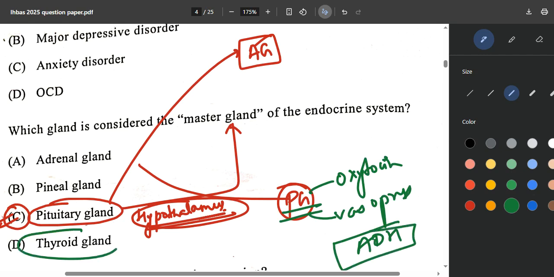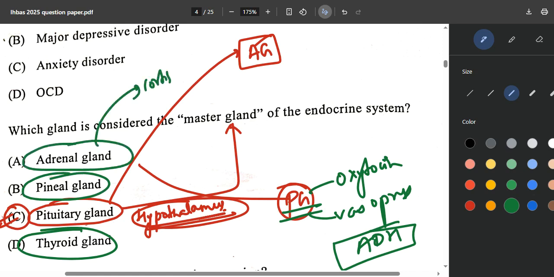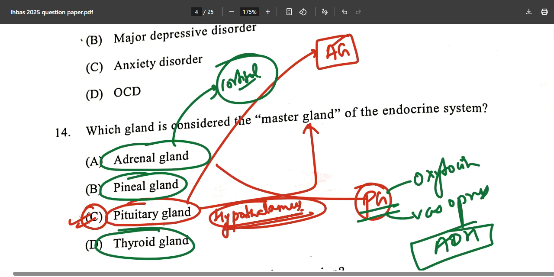Thyroid gland no, pineal gland no, and adrenal gland also no. Why? Because it releases cortisol from the adrenal cortex and epinephrine and norepinephrine from the medulla, and all those things.